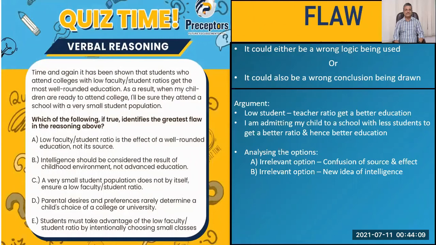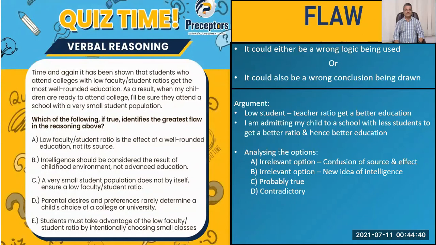A very small student population does not by itself ensure a low faculty to student ratio. Probably true, isn't it? Because a low number of students does not mean that the ratio would be less. You should know how many faculties are available. Therefore, it also depends on the number of faculties which is available. So probably this is something which is there. Let's look at option D.